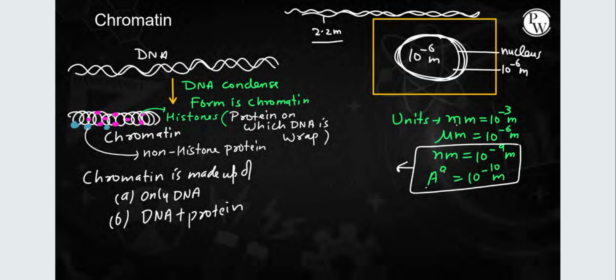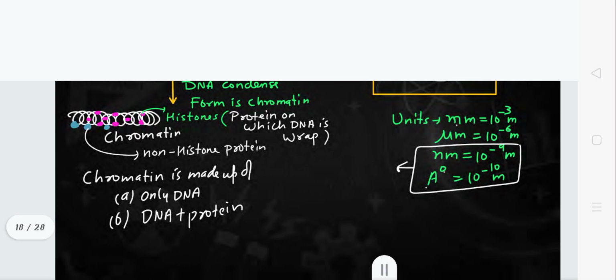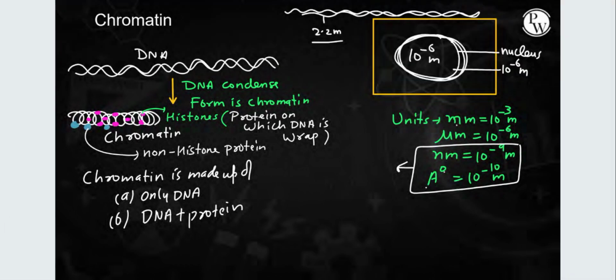Because we want to store the huge length of DNA, around 2.2 meters, in the very small nucleus, which has a size of around 10 to the power minus 6 meter. So we need to store a 2.2 meter long DNA strand in a nucleus of 10 to the power minus 6 meter.